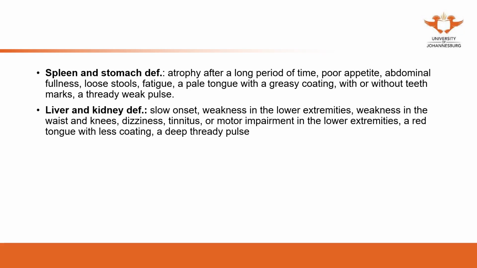So the treatments we will focus on, especially for the deficiency, we will focus on the spleen. Atrophy after long-term poor appetite, abdominal fullness, loose stool, fatigue, pale tongue with greasy coating, with or without teeth marks. So these are all spleen and stomach deficiency.